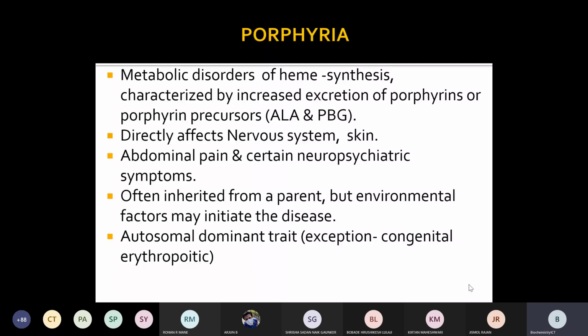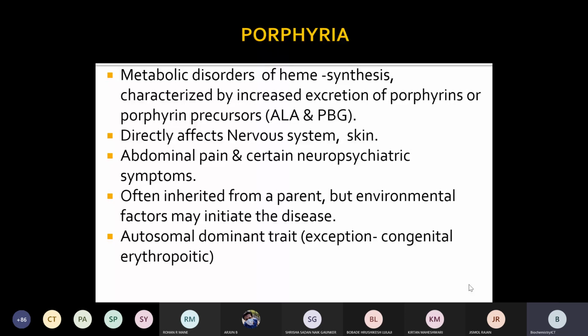In that we'll start with porphyria. In between I'll again revise heme synthesis because it is related to it, and heme degradation will also be covered, so in that way we'll cover hemoglobin metabolism. Concentrate a little bit. Remember, this is one of the important questions which will be asked under the hemoglobin metabolism chapter. Hope all of you have done well. I think in the MCQ there is no query or doubt, right? So we'll start with porphyria.